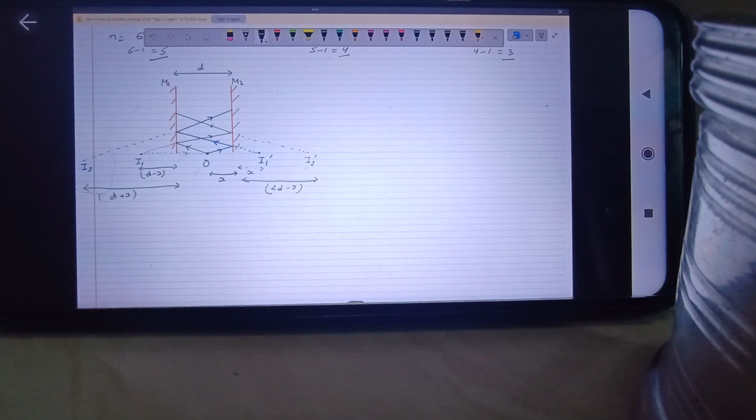For mirror 2, the first object is the actual object, and the second image is formed of I1. What is the distance of I1 from M2? D plus x. No, 2D plus x. 2D minus x. 2D minus x. And so that means the image will be formed at the same distance, 2D minus x.